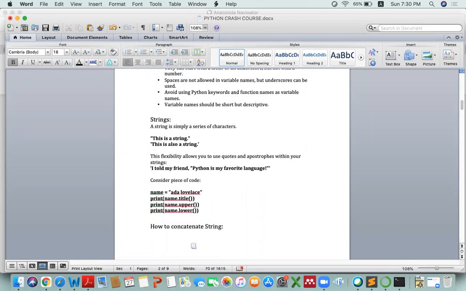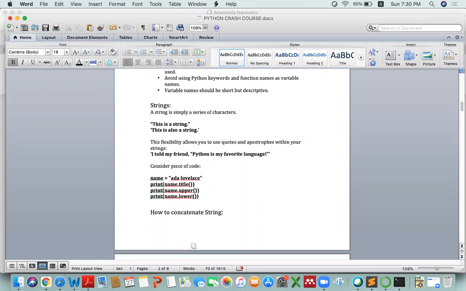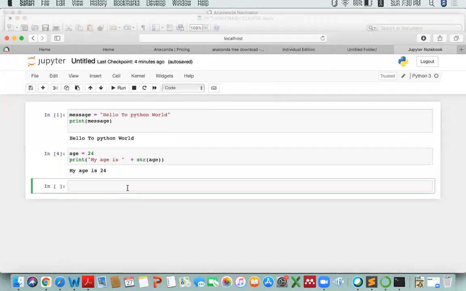About the string variables: whenever you want to specify a string, you have to enclose it within double quotes. What if you have a statement that has single inverted comma and double inverted comma as well? Like "I told my friend, 'Python is my favorite programming language.'" The outer part is enclosed in double inverted commas, and the inner part in single inverted commas. So how will you handle this type of statement? It is very simple. You can just directly write it inside your print statement.